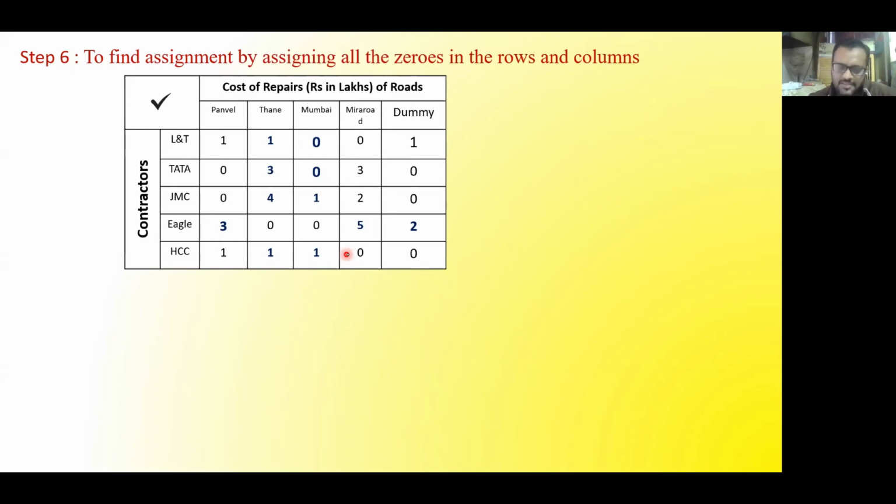Column wise sir. Very good. Now if I go column wise, first column has 2 zeros, forget it. Second column, now if you observe the second column, there is only 1 zero available, which is this one. Okay, so as there is 1 zero, I will assign this part, and once it is assigned, all the zeros in that particular row and that particular column should be cancelled, because of the assumption that one job should be for one person and one person should be for one job. So this will be cancelled.